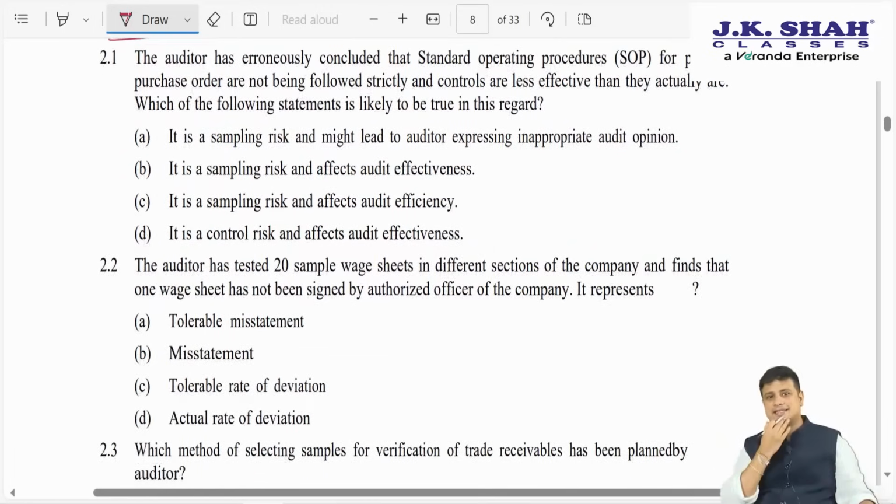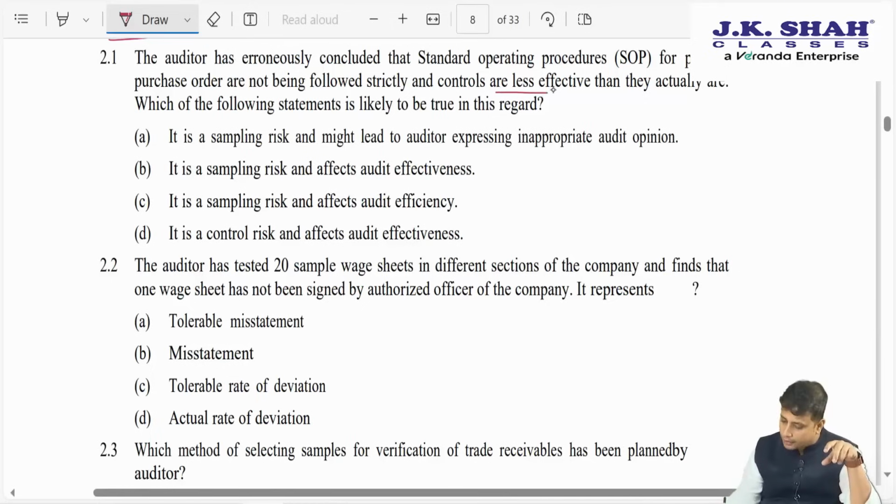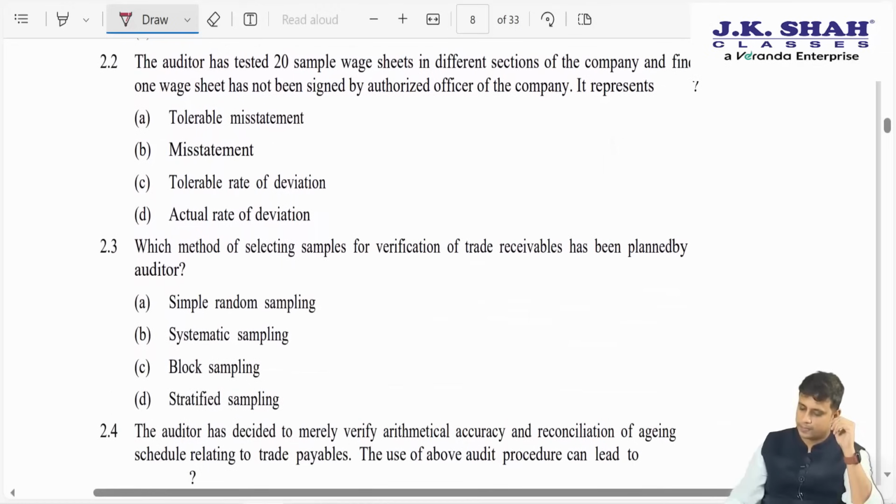The first question they are asking is, the auditor has erroneously concluded that SOP for placing purchase orders are not being strictly followed and the controls are less effective than they actually are. Which of the following statements is likely to be true? So, somewhere this is a sampling risk, and he's concluding that controls are less effective than they actually are. So, this will affect his what? Efficiency. So, the answer here is going to be C, that is sampling risk and affects the audit efficiency.